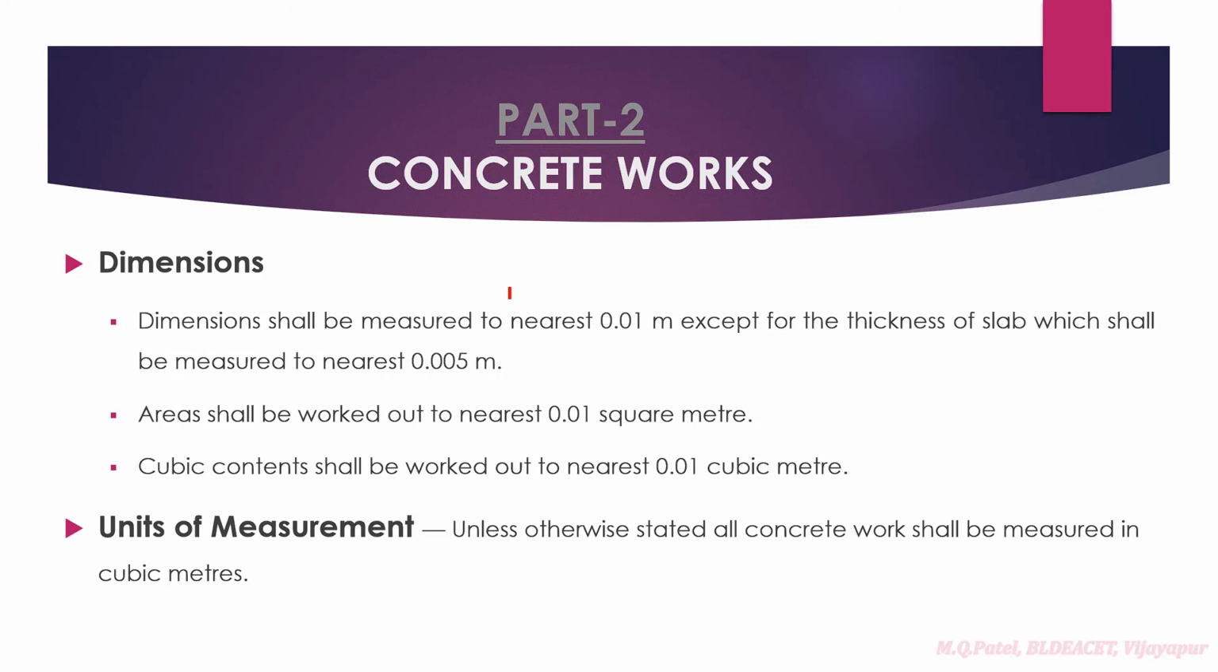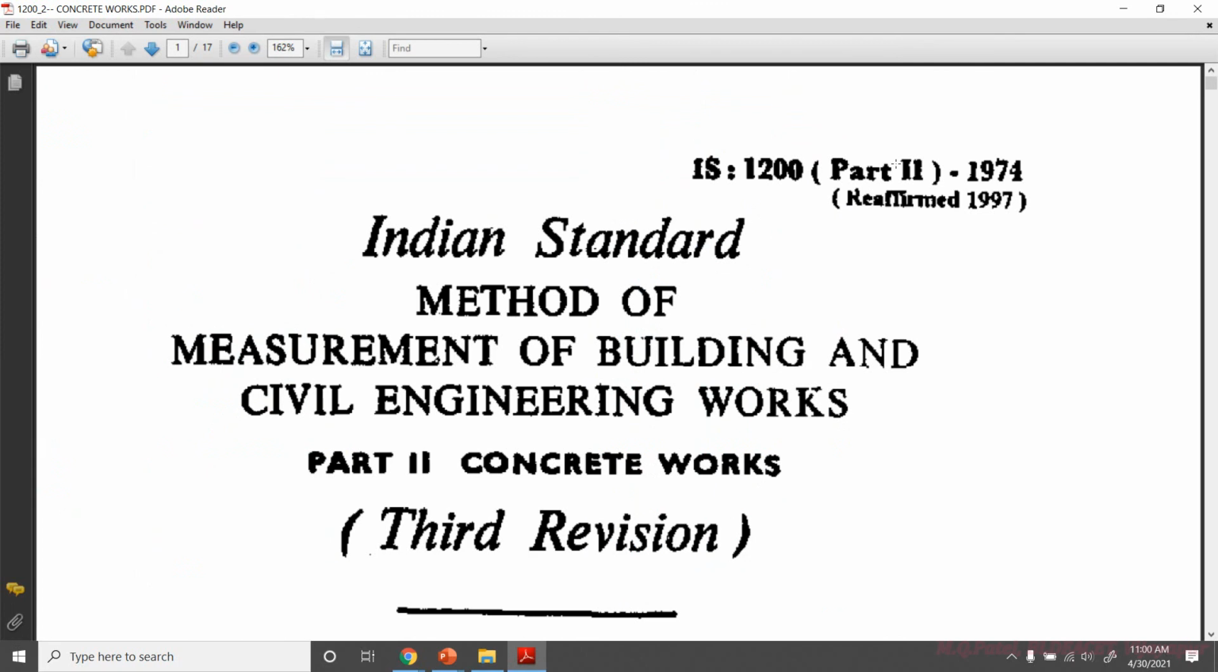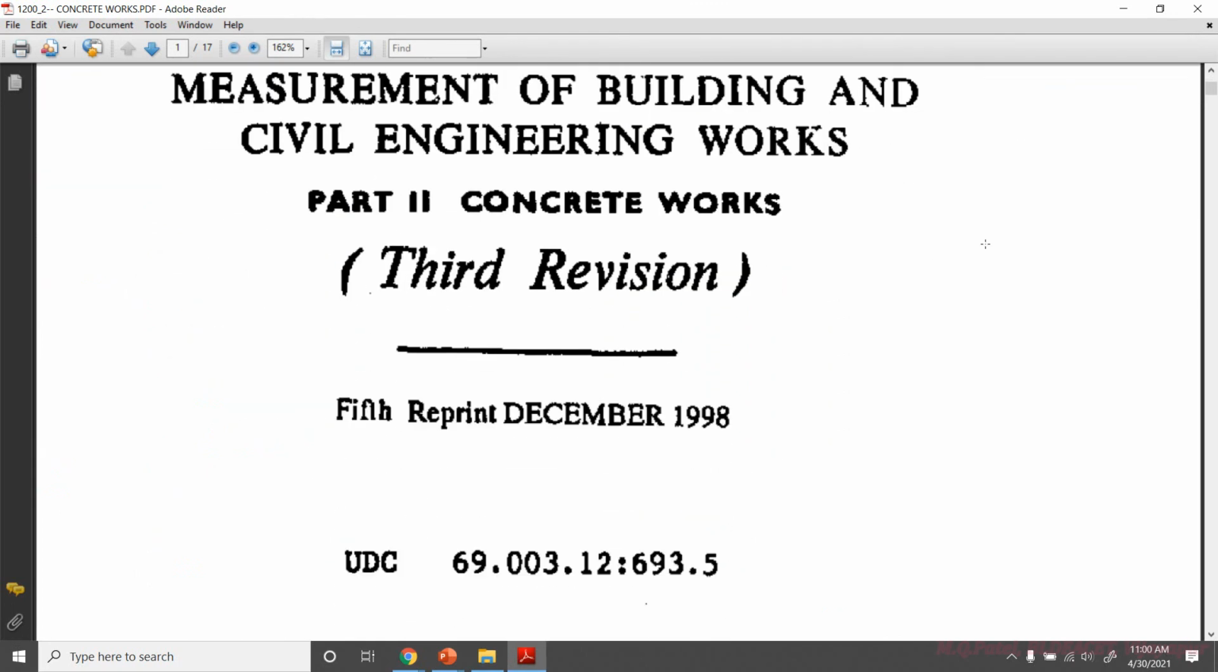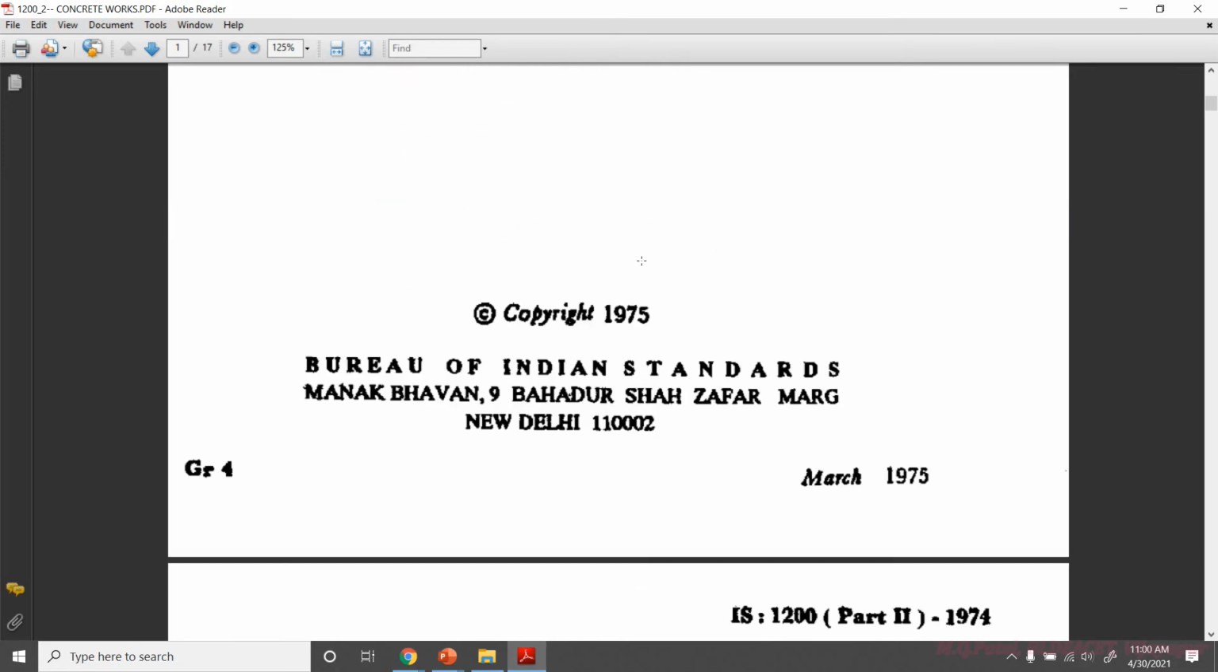have covered, right? Then next I'll go to part 2 of this IS code, IS 1200 part 2. Here they are given for concrete works. Here you can see it is for concrete works, right?